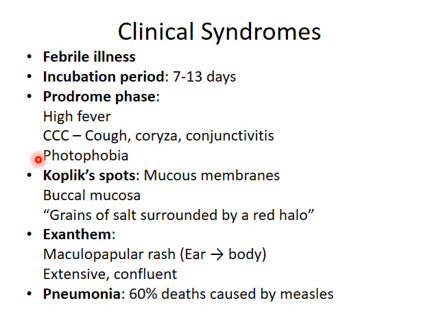In the prodromal phase, there is a very important finding, that is the Koplik's spots. Koplik's spots are pathognomonic of measles and they are seen on the mucous membrane. The most common mucous membrane that is involved is the buccal mucosa. These spots are white to bluish and surrounded by an erythema.